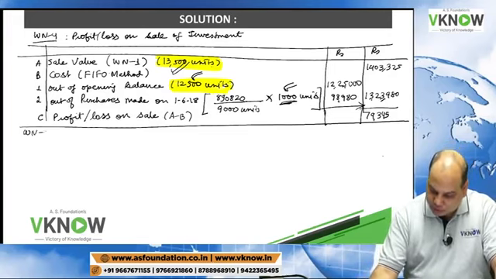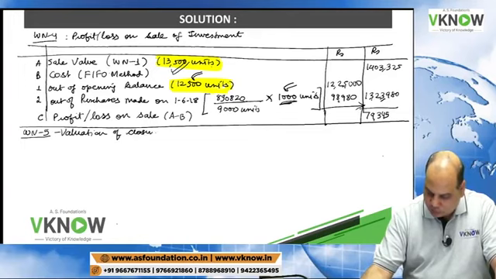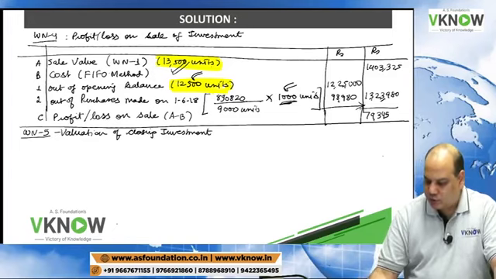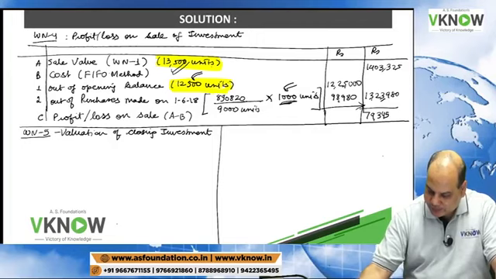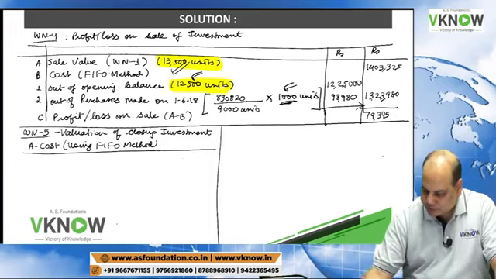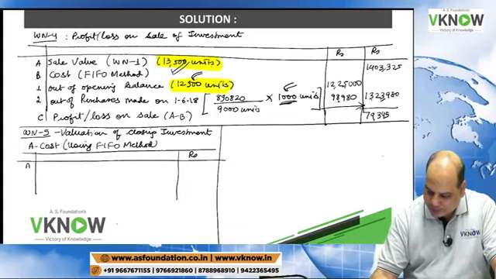One more, write down working note 5. Valuation of closing investment. First, we will calculate cost using the FIFO method. On the right hand side, rupees, A.